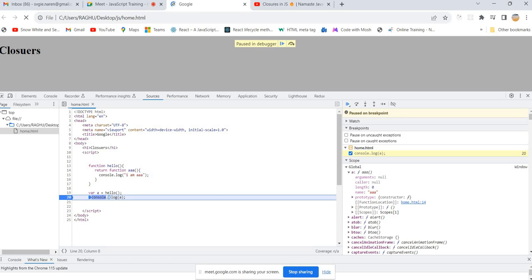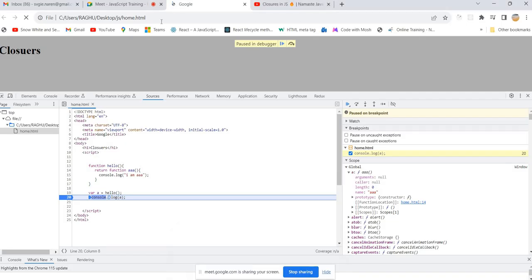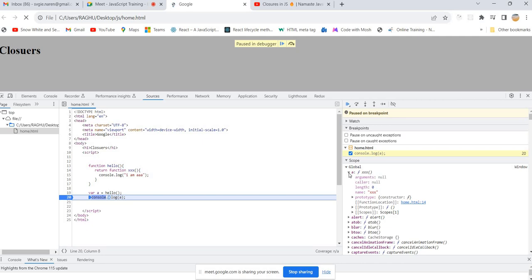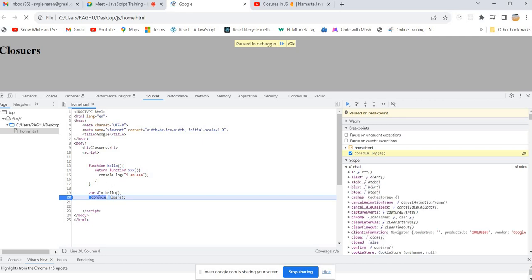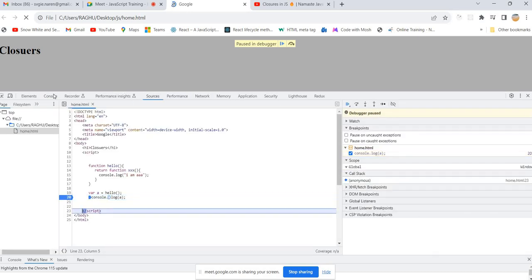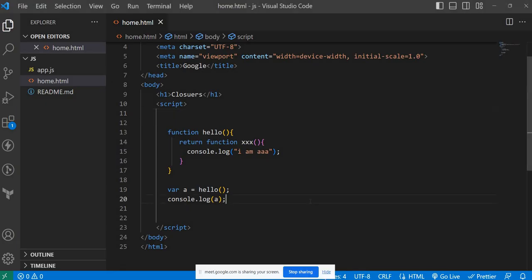That is triple A. Or even if you want, we can change this name to differentiate between this variable and that. Please practice in the same way so that you get familiar. Whenever you return a function, the value of A will be that function, so it displays that function's information in console.log if you execute that line. So far this is very clear for everyone. Now, if it is a function we can invoke it, right? So this is A, you can invoke it.